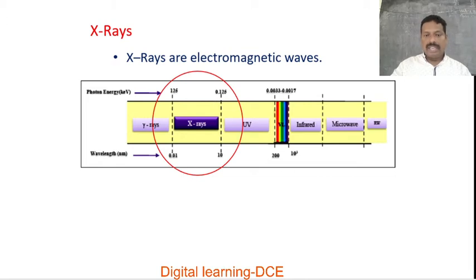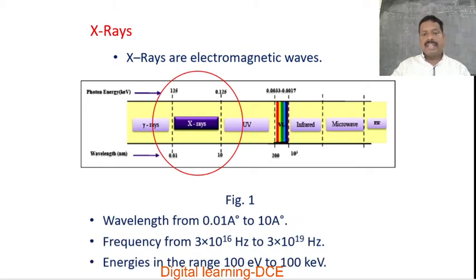So X radiations lie between gamma rays and UV rays. The wavelength of these X radiations, expressed in angstrom, ranges from 0.01 angstrom to 10 angstrom. The frequency ranges from 3 × 10^16 Hz to 3 × 10^19 Hz. The energies of X radiations range from 100 electron volt to 100 kilo electron volt.